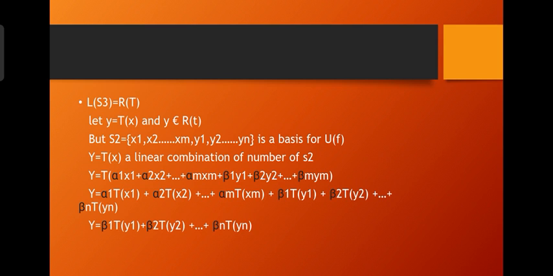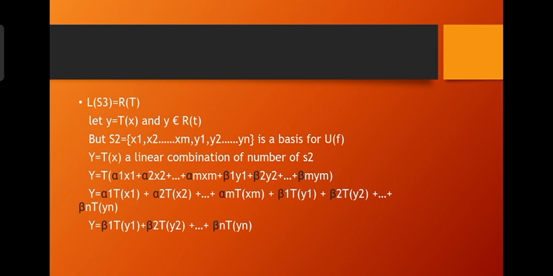Y equals T of alpha 1 x1 plus alpha 2 x2 plus up to alpha m xm plus beta 1 y1 plus beta 2 y2 plus up to beta n yn.